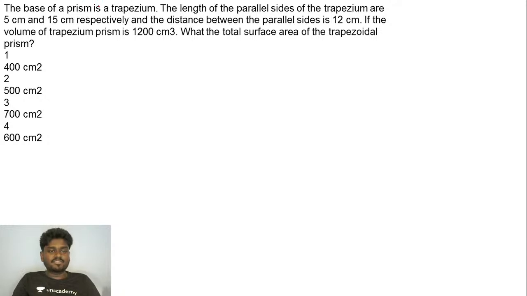Here, the base of a prism is a trapezium, they said. The length of the parallel sides of the trapezium are 5 centimeter and 15 centimeter. First of all, let's see how a typical trapezium will look. This is how it will be. A prism will be sort of like a 360 degree rotation of a triangle. This is how it will be, a prism. And they said that the base of a prism is a trapezium.